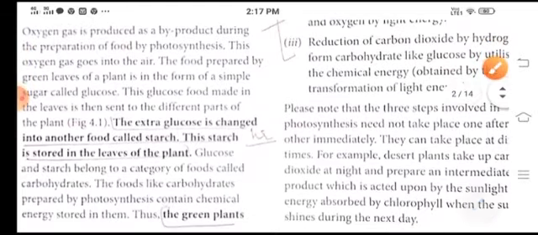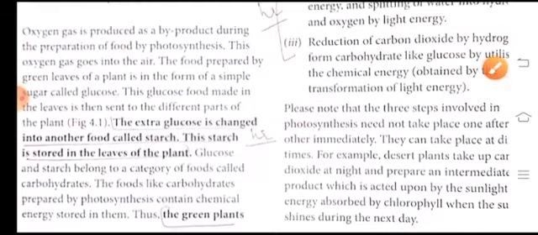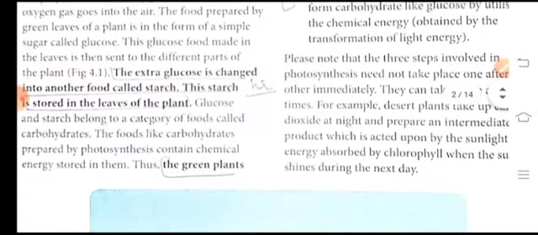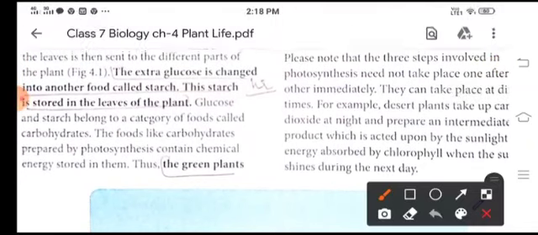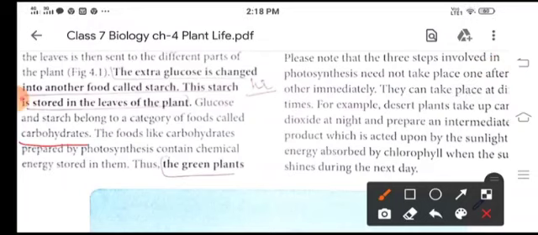Now glucose and starch belong to a category called carbohydrates. So food like carbohydrates is prepared in the process of photosynthesis. They also contain chemical energy.